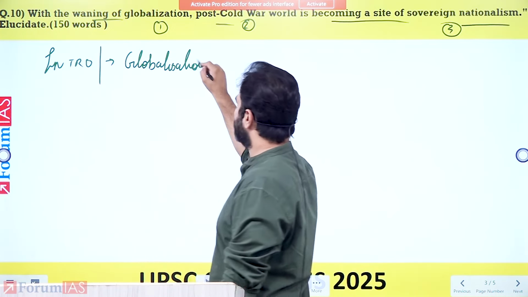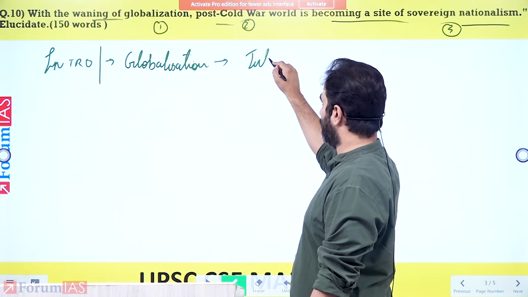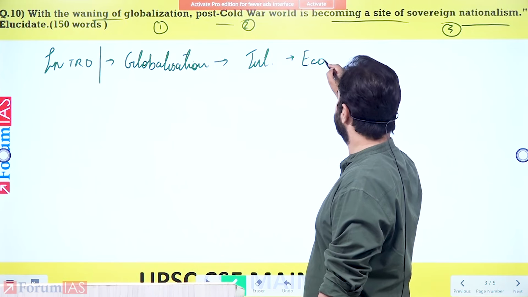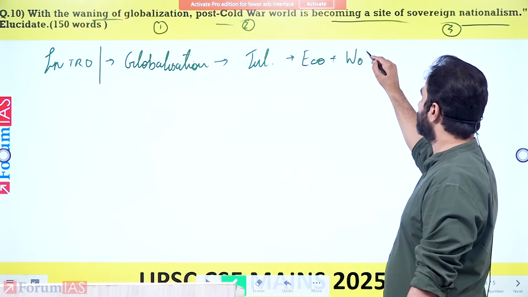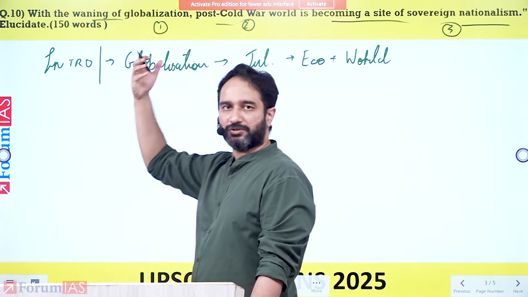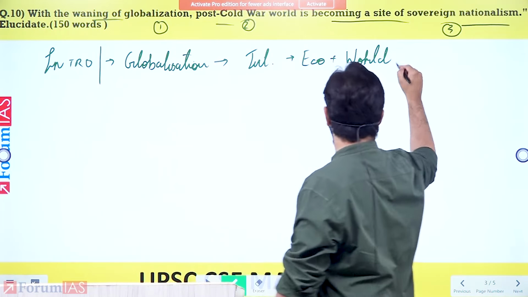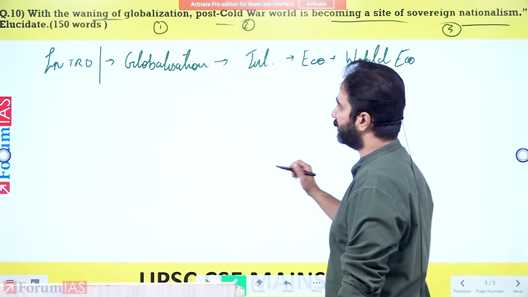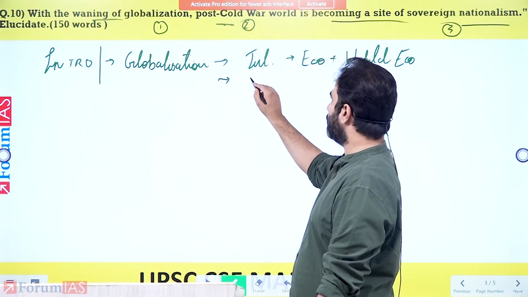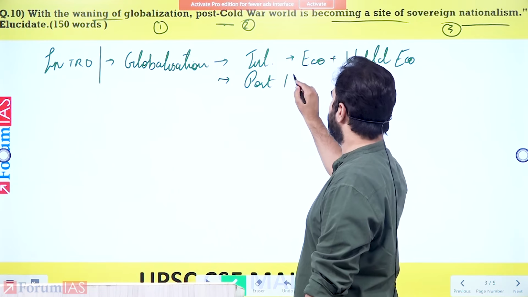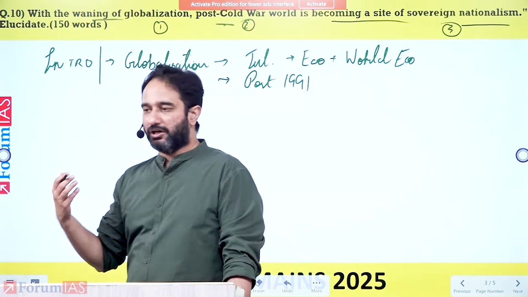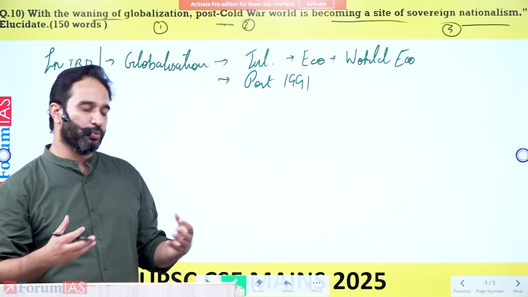globalization, right? So what does it mean? Integration of the economy to the world economy. How do you get this done? LPG. So you understand liberalization, privatization, and globalization. A basic definition of globalization. Then you highlight the next part, that what it is really talking about is the post-1991 period. With the breakup of the Soviet Union, we had entered into the era of the post-Cold War.